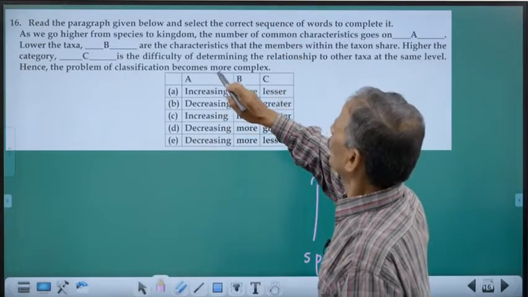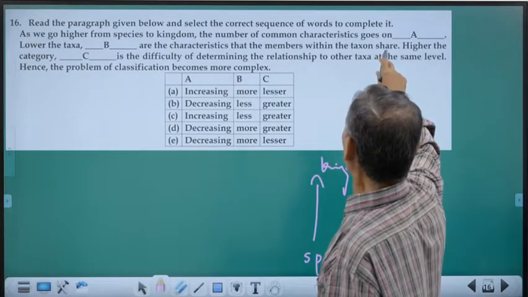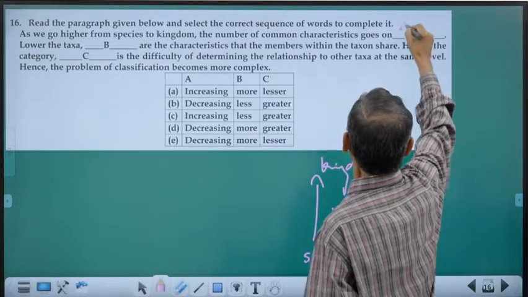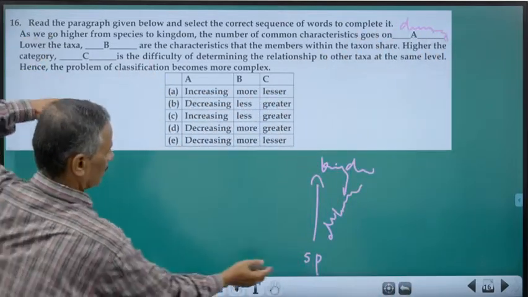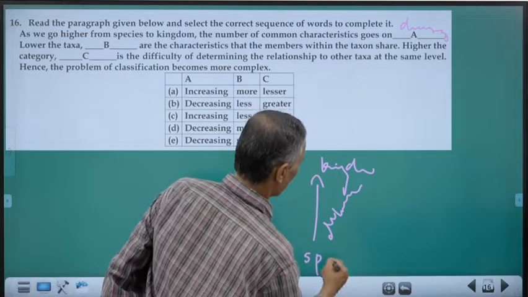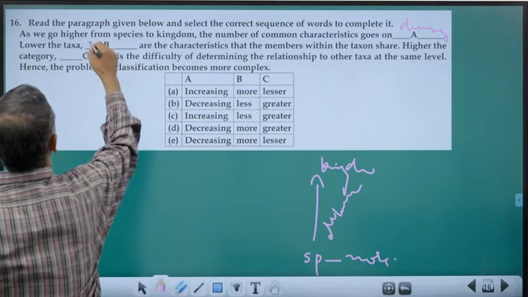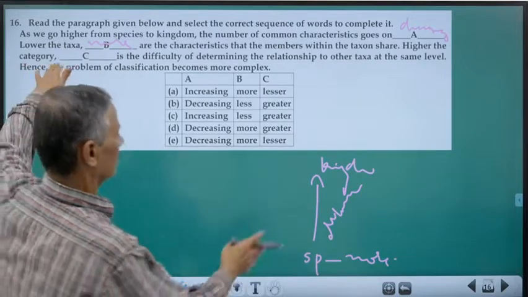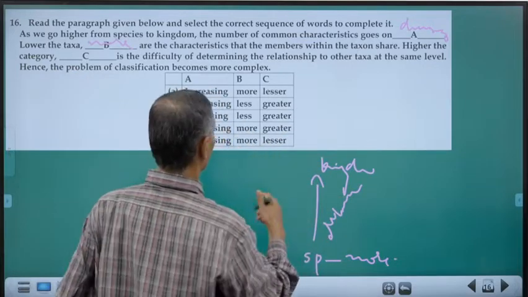As we go from species to kingdom, the number of common characters goes on decreasing. We have discussed this. So, A should be decreasing. Lower the taxa, that is in species, dash are the characters that members within the taxon share, more or fewer. Higher the category, in kingdom, dash is the difficulty.